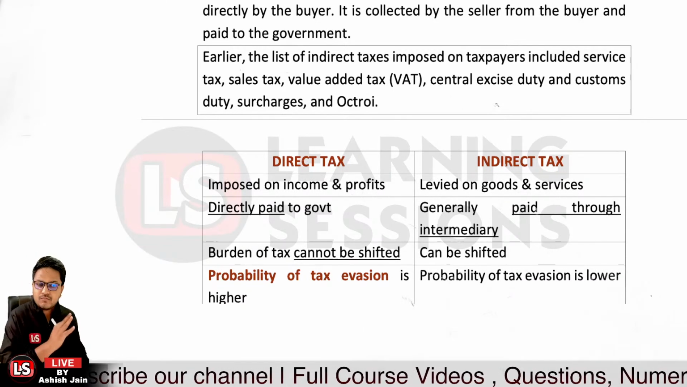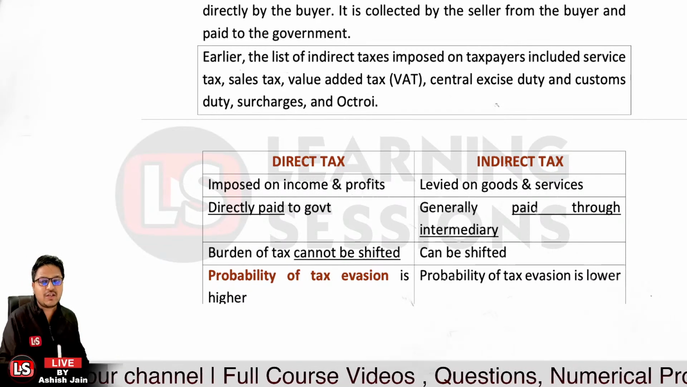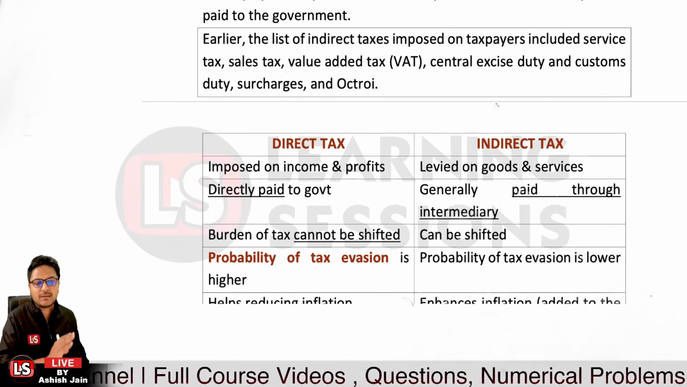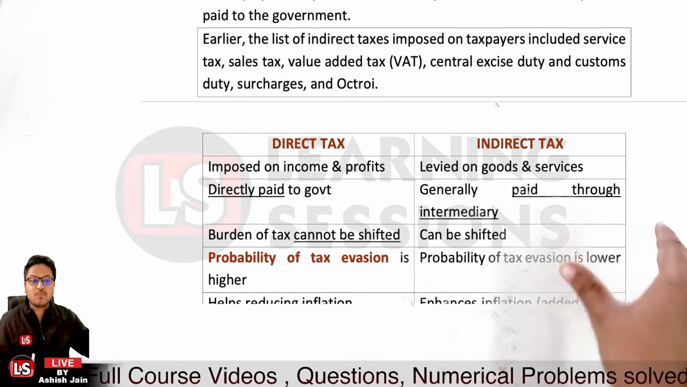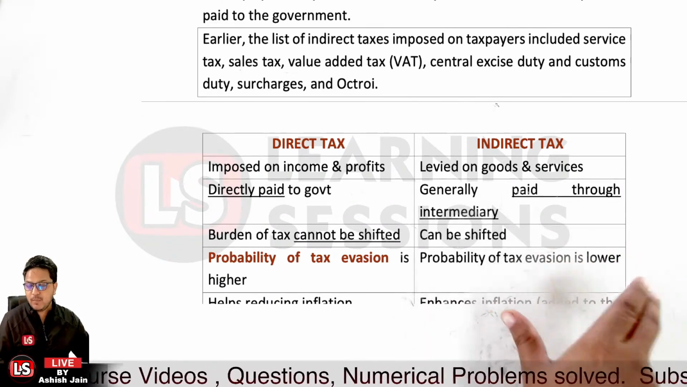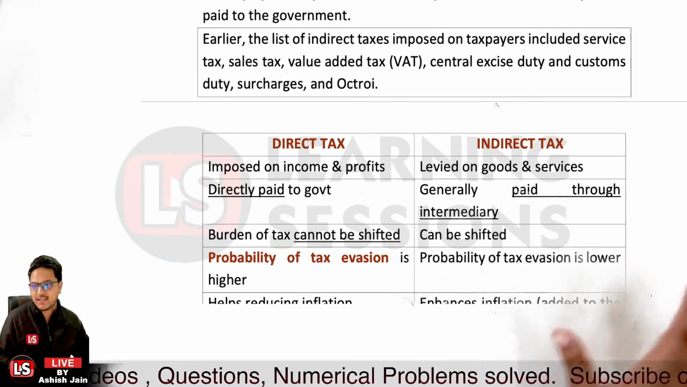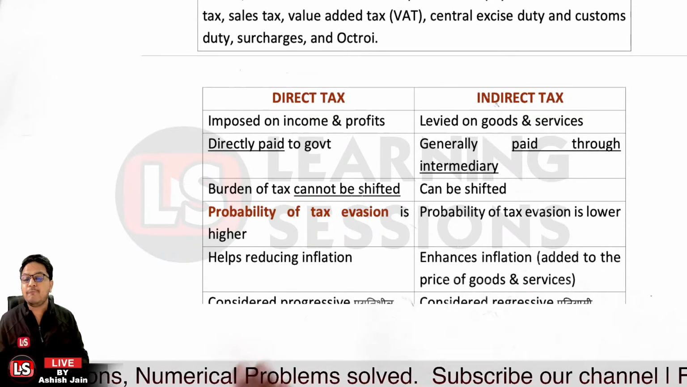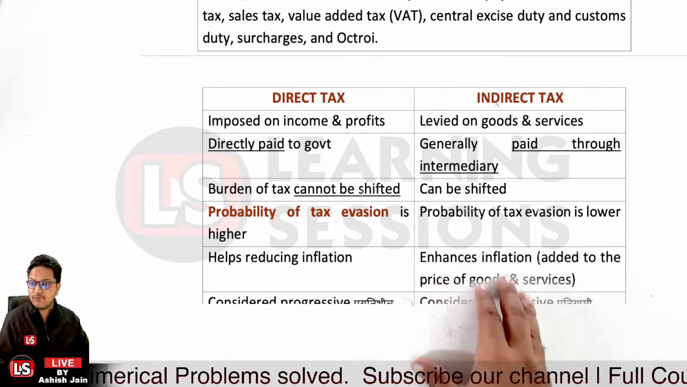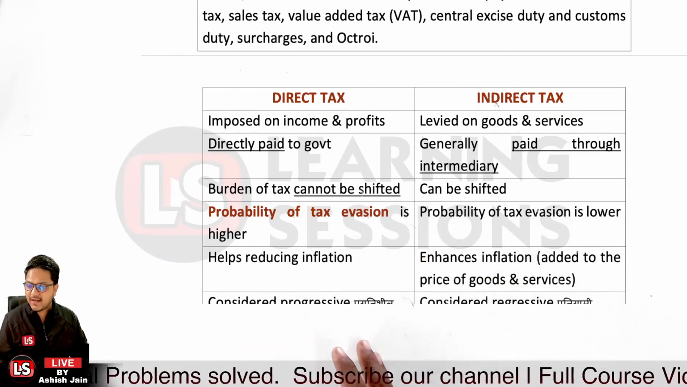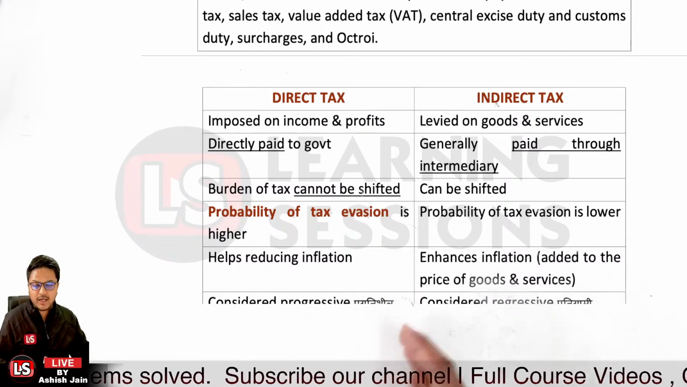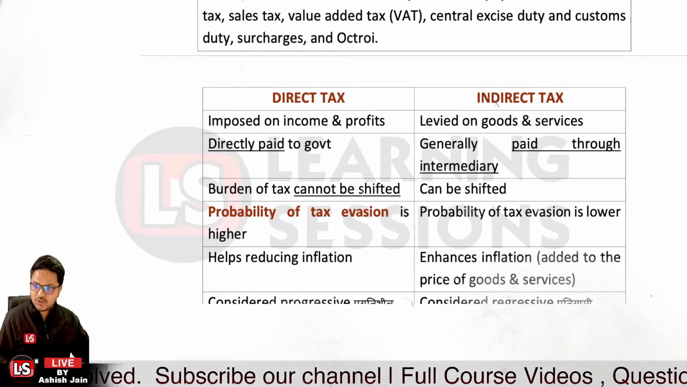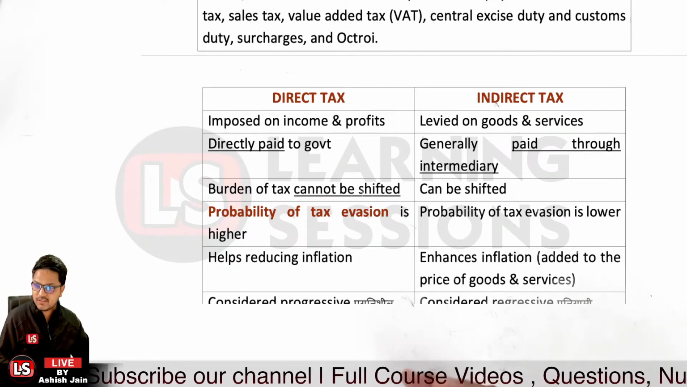And further, the probability of tax evasion is higher in case of direct taxes, but the probability of evasion is lower in case of indirect taxes, because it is much more transparent. And further, it helps in reducing inflation. How does it help in reducing inflation? Because overall, it is not adding any other cost to the product cost or the services cost.